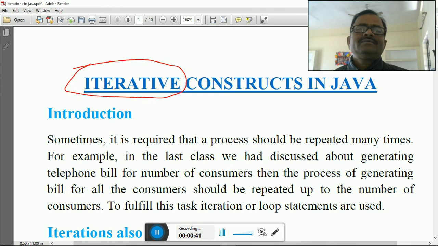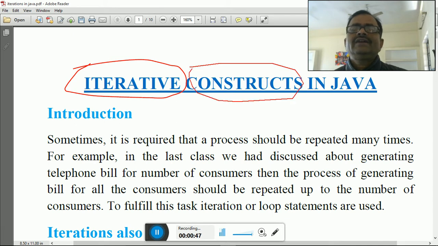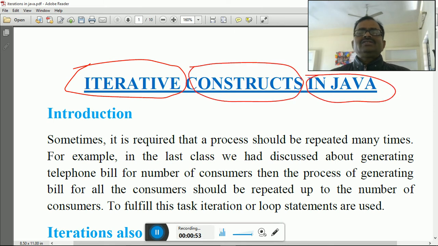Iterative means repetition and constructs means to create, and Java means this is a language you know already. Java is a programming language. So in the language of Java, the creation of the iteration types of statements are known as the iterative constructs in Java. You have created many simple programs so far.